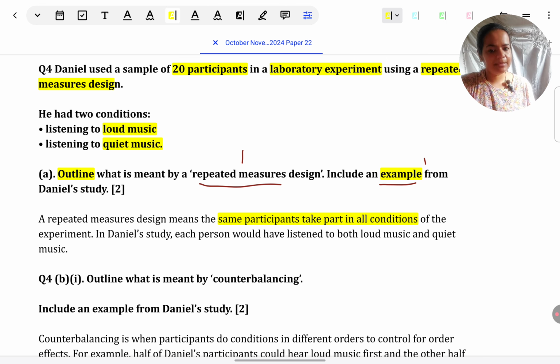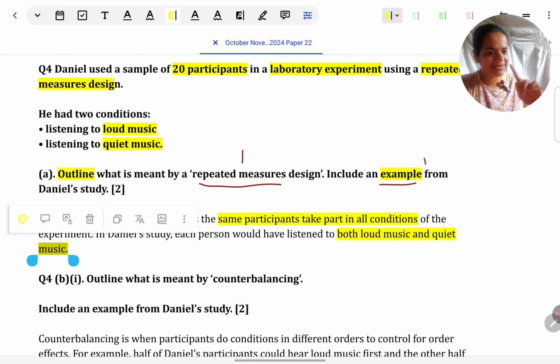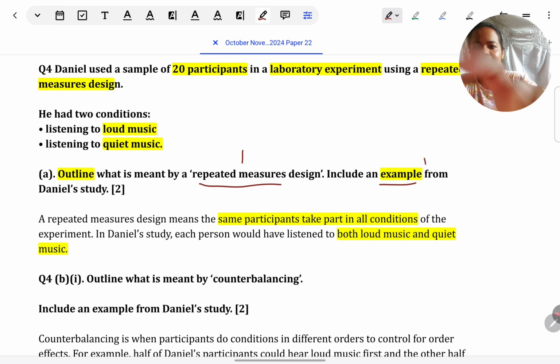Now for Daniel's study, each person, or you can say each of the 20 participants, would have to listen to both loud music and quiet music. This is key. You have to mention the words loud music and quiet music to get full 2 marks. The most common mistake is to say in Daniel's study, participants would have to undergo all conditions. That does not show your understanding. That does not show that you've been able to identify which are the conditions in Daniel's study. So make sure that you're specifying loud music, quiet music are those conditions which the same participants will have to undergo. So if you write like this, you get full 2 marks.